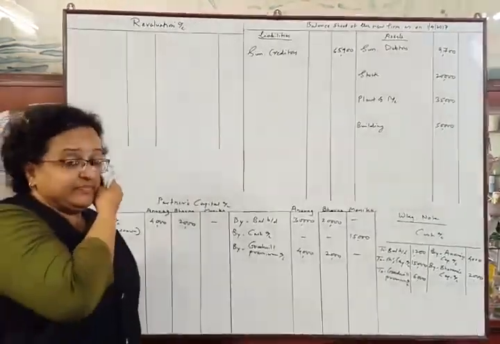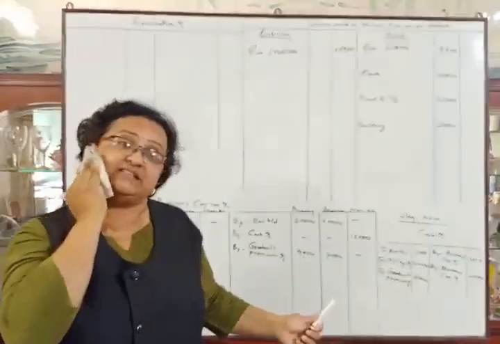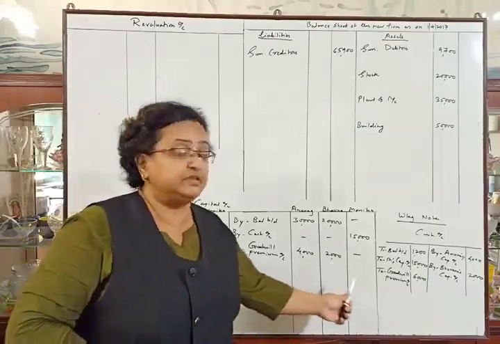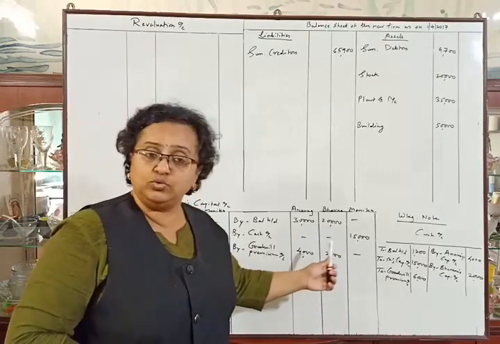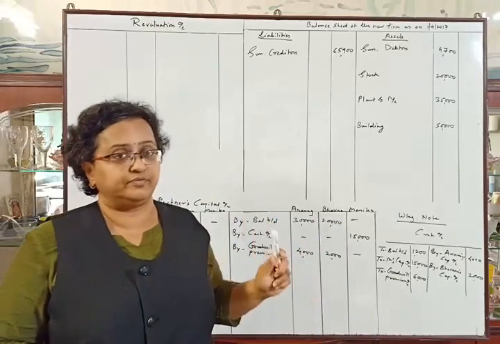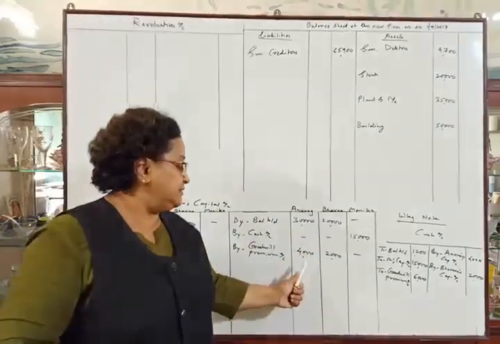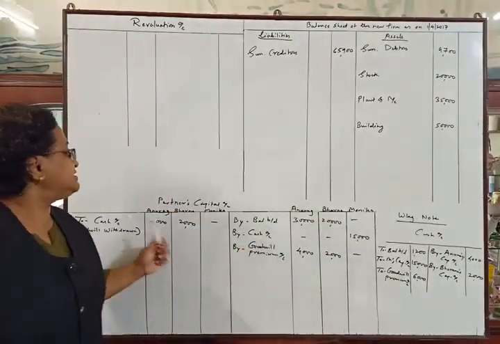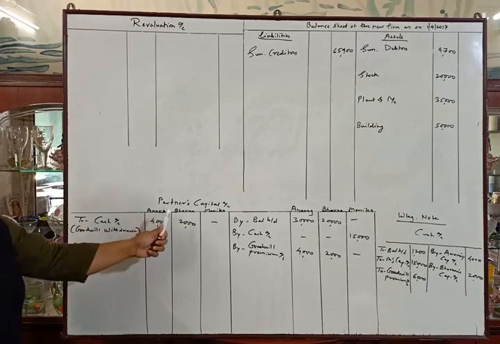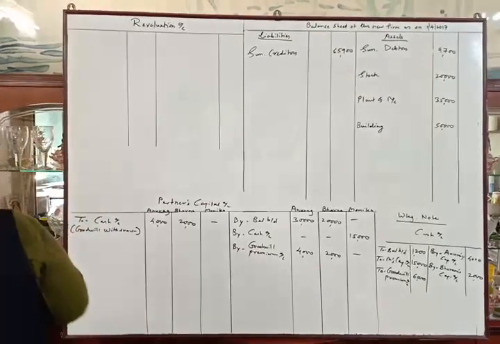In this problem, the new partner is bringing rupees 6,000 cash into the business as goodwill. This goodwill premium has been distributed between the partners in the old profit sharing ratio, because it will be the sacrificing ratio, as the new profit sharing ratio is not given in the problem. And then the partners have withdrawn these amounts from the business in cash. So the goodwill withdrawn entry is on the debit side of the partners' capital accounts. Okay. Now the next adjustment.